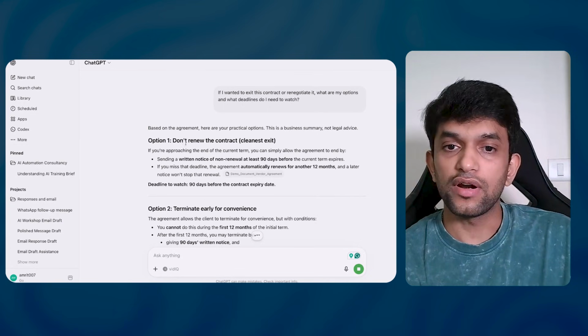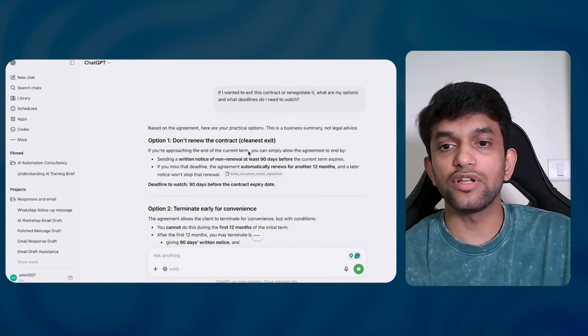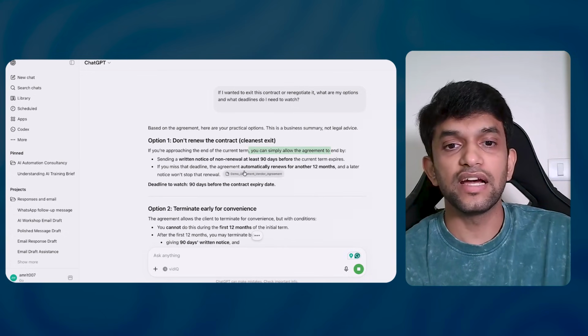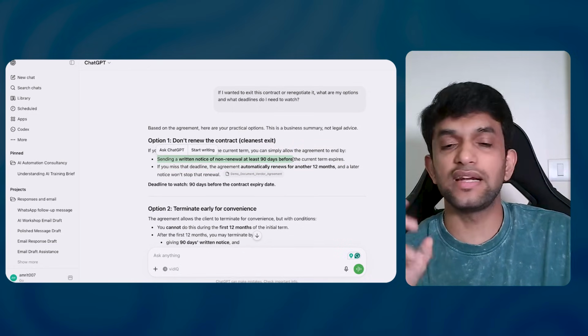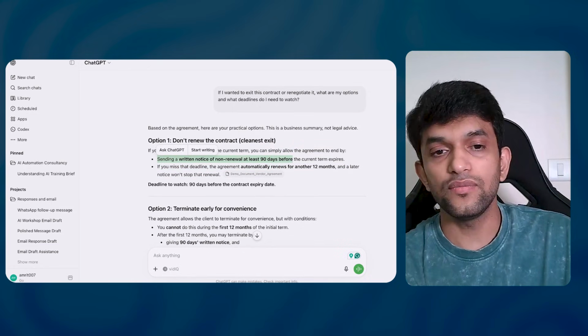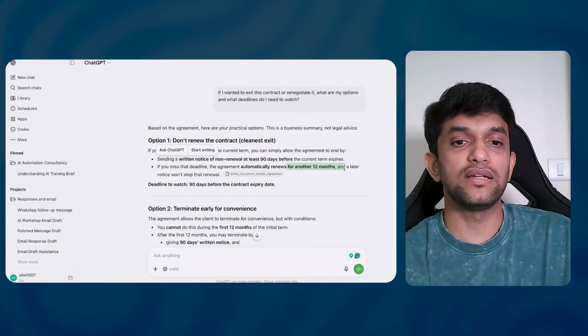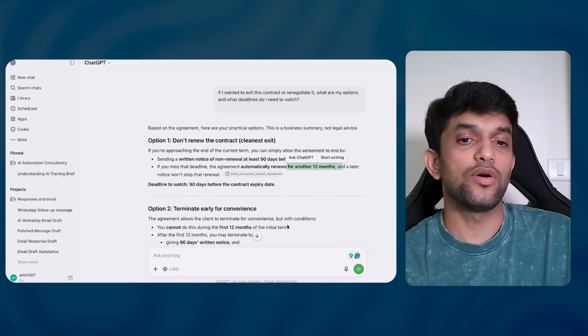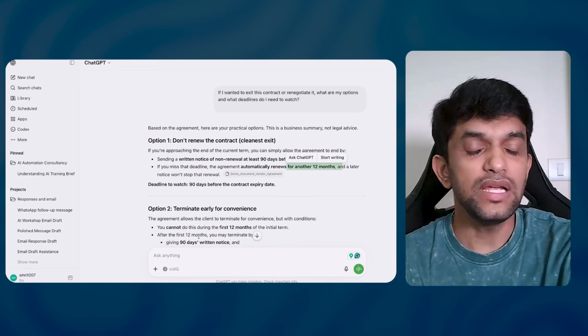Option 1, don't renew the contract. Clear this. If you are approaching the end of the current term, you can simply allow the agreement to end by sending a written notice of non-renewal at least 90 days before. It is saying send a notice 90 days before. If you miss the deadline, the agreement automatically renews for another 12 months and later notice won't stop that renewal. Means send it 90 days before, otherwise it will be renewed.